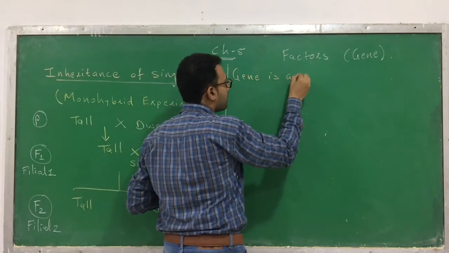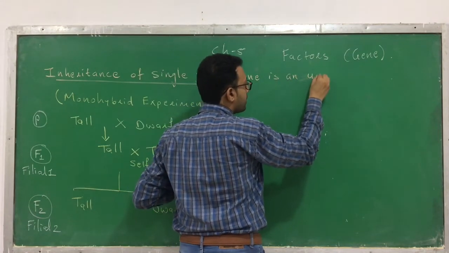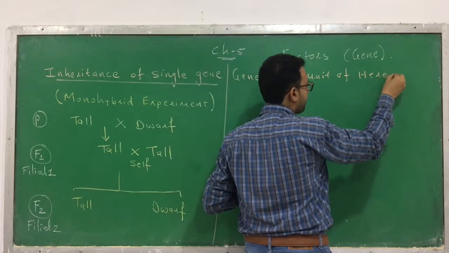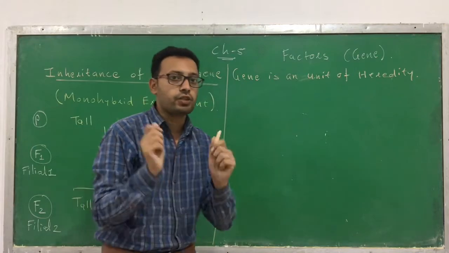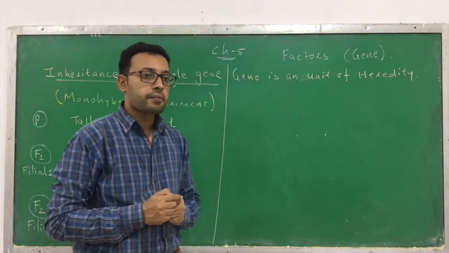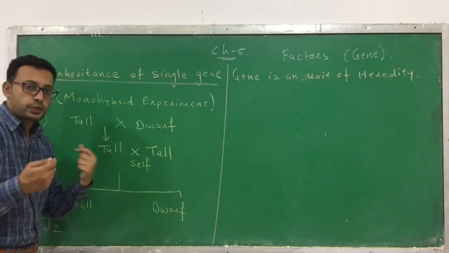Gene is a unit of heredity. Clear? So which is the unit of heredity? You have to remember that it is the gene. So he has done this. Now I will explain how he has done the experiment.